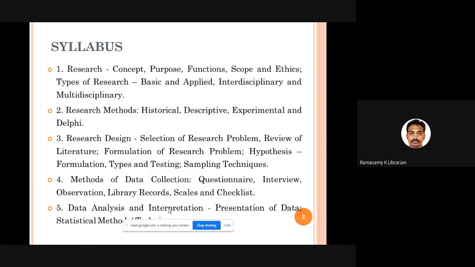We have got 10 units here in research methodology. So we start with what is research, functions or scope of the research, types of research, methods of research.